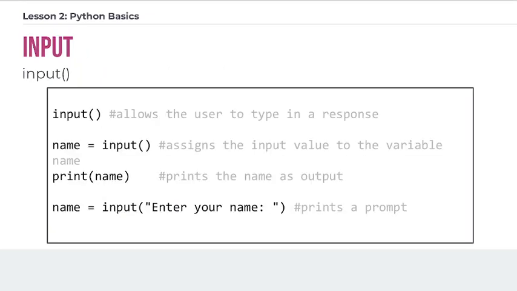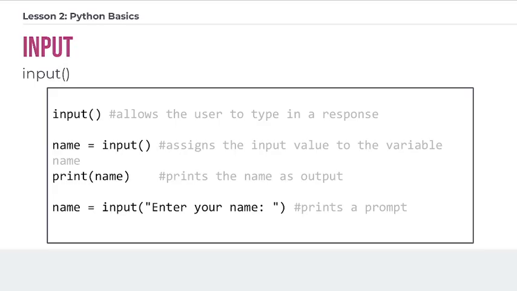What about reading input, right? You're going to want to be able to read input from your user if you want to make interactive programs. So in Python, there's a really nice method you can use to do this called input. A method, or a function as I sometimes call them, is the same thing as a block in Scratch. And so in the same way that you can use a block to add some function to your program, you can use a method in Python to do the same thing.